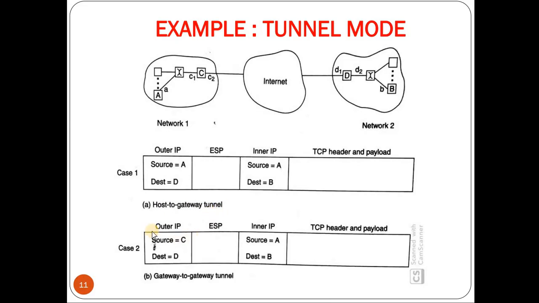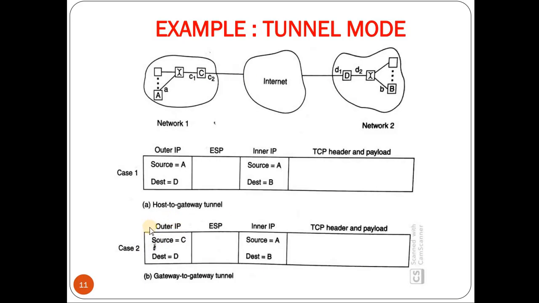Okay. So we will take one more case. In the previous case we considered that A is a user who is IPsec enabled. Now if A is not IPsec enabled, and instead C, the gateway in network 1, is responsible for providing authentication and integrity for all the packets that go outside of the network. Then in that case, if A wants to send a packet to B, the tunneling of A and B happens inside the packet from C to D. Now that is shown here.